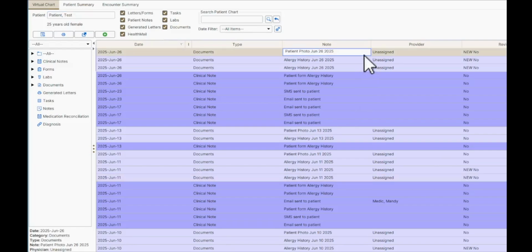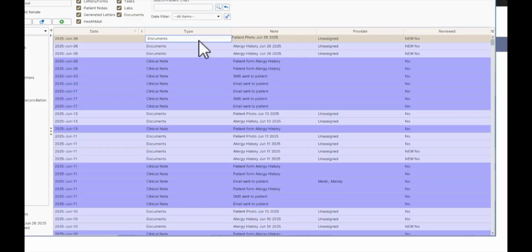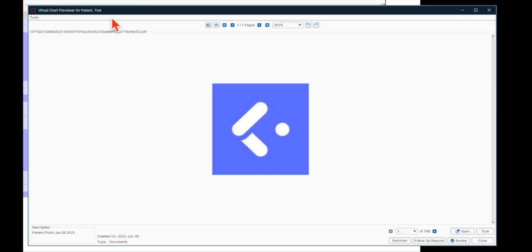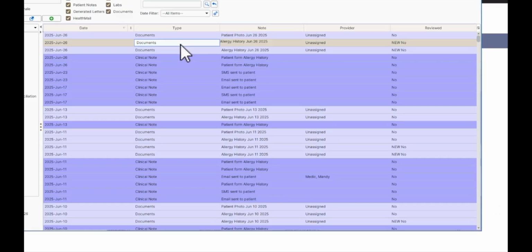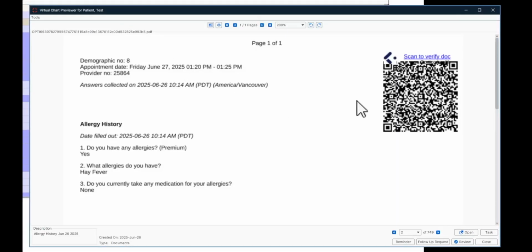We can see the photo that the patient uploaded back, as well as any other documents or forms filled out by the patient. We store anything that the patient sends directly into the EMR so that doctors and staff can review it at any time. This saves quite a bit of time because you no longer need to download the file from your clinic email to your local computer before re-uploading it back into Accuro.